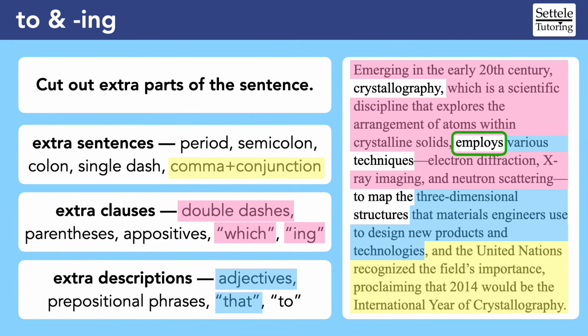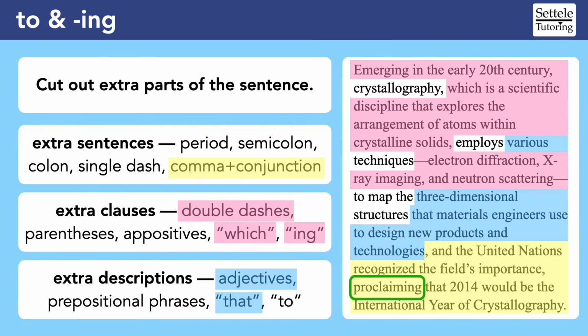On the other hand, if the blank were over here, we would know that we need the "to" verb because "map" is the secondary verb in the pair. If we had crossed out "employs" though, then we might think that the sentence says "crystallography maps the structures." So you can see how easy it can be to cut too much. Sometimes an extra part contains the blank. Here, we would need the "ing" form because we're adding a comma clause onto the main sentence.